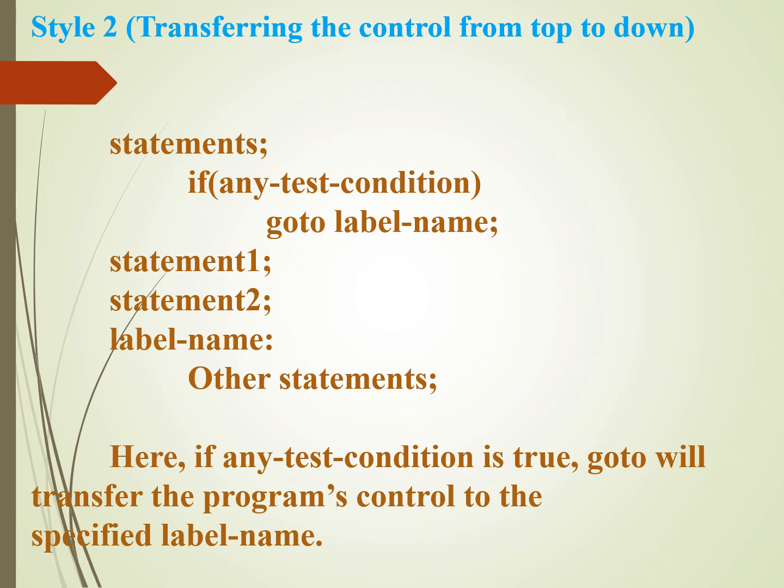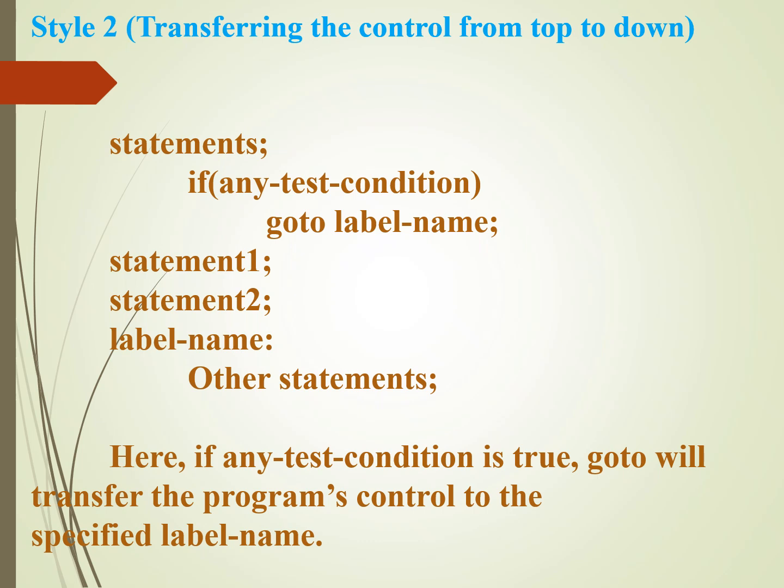However, if the condition is false, the goto statement is not executed. The program continues normally by executing statement 1 and statement 2 in sequence. After that, it reaches the label naturally and executes the remaining statements. So, in this style, the control moves forward from the goto statement to a label written later in the program.